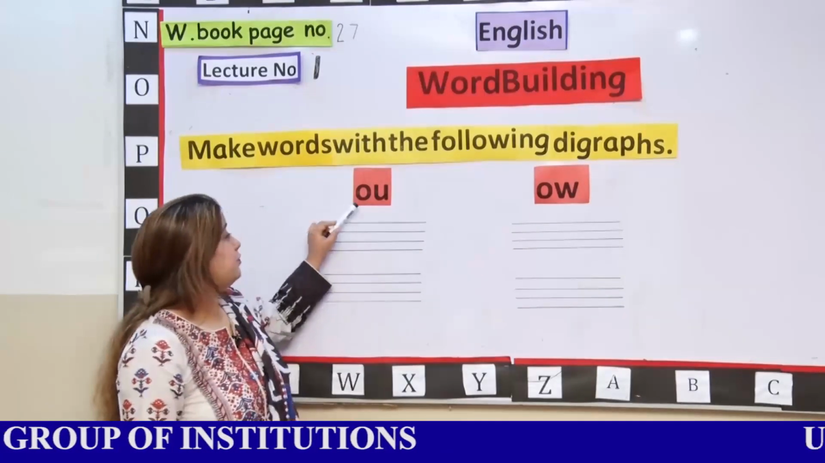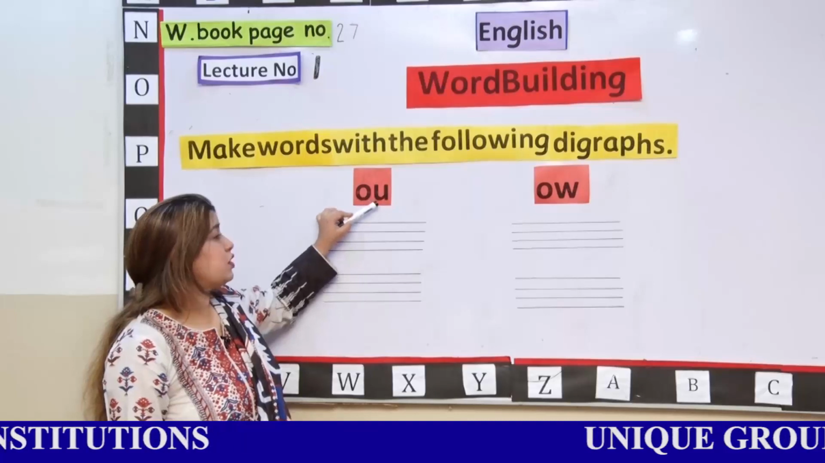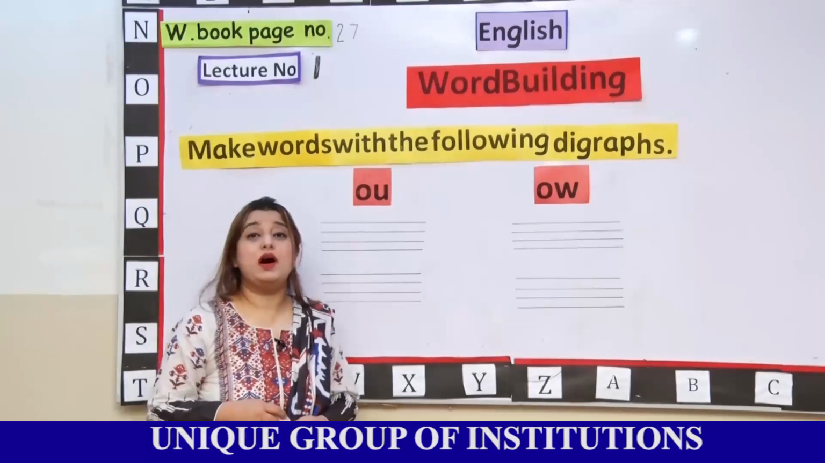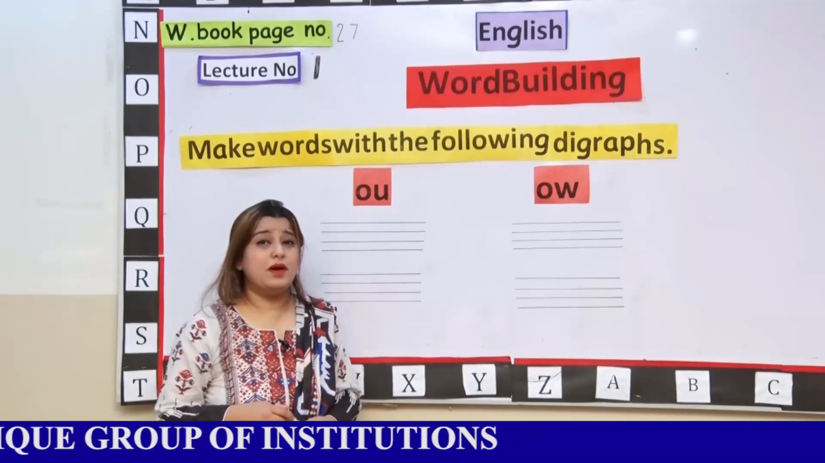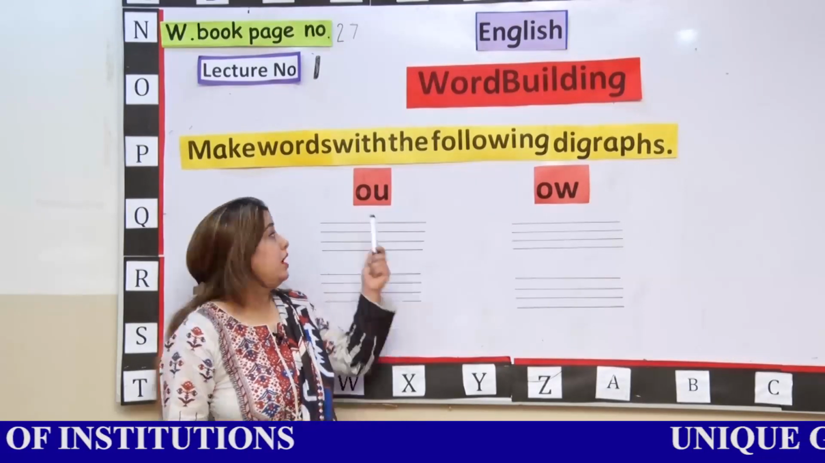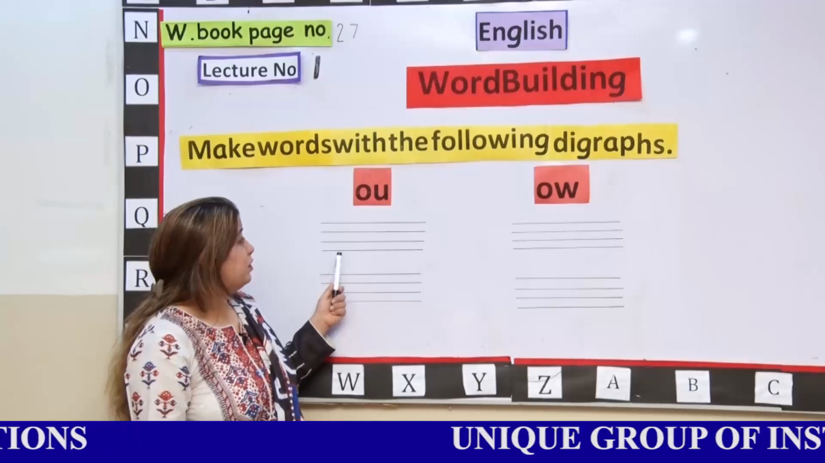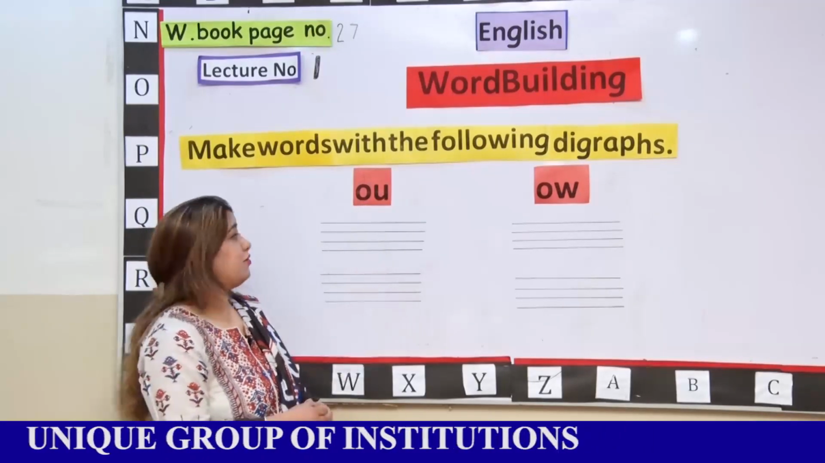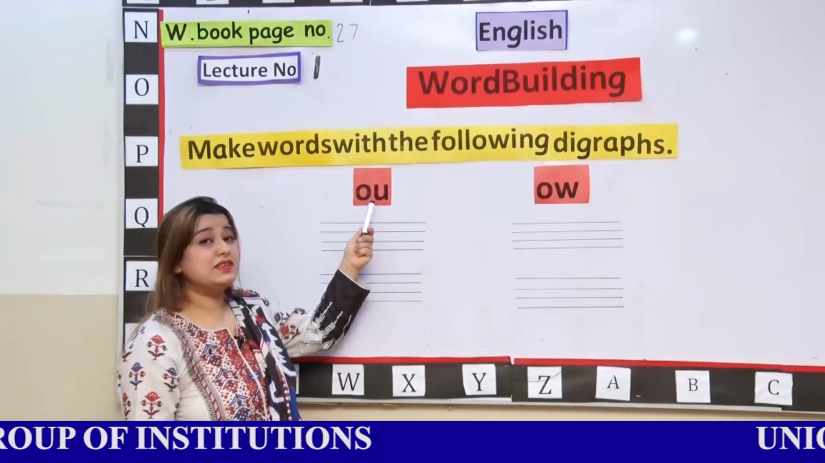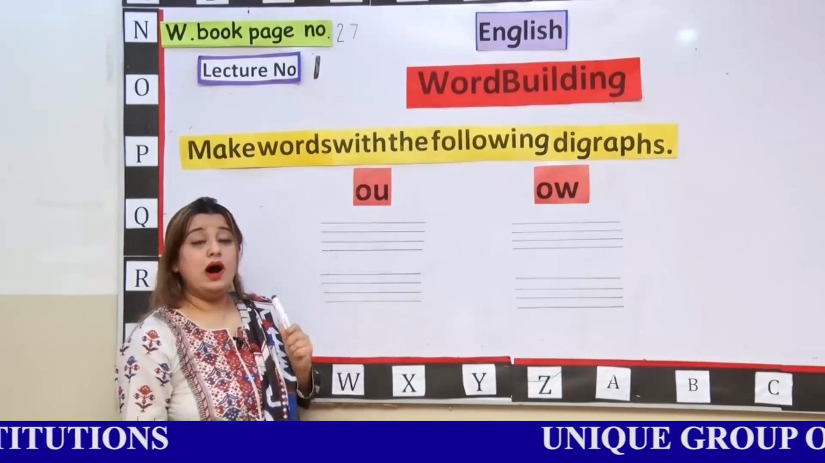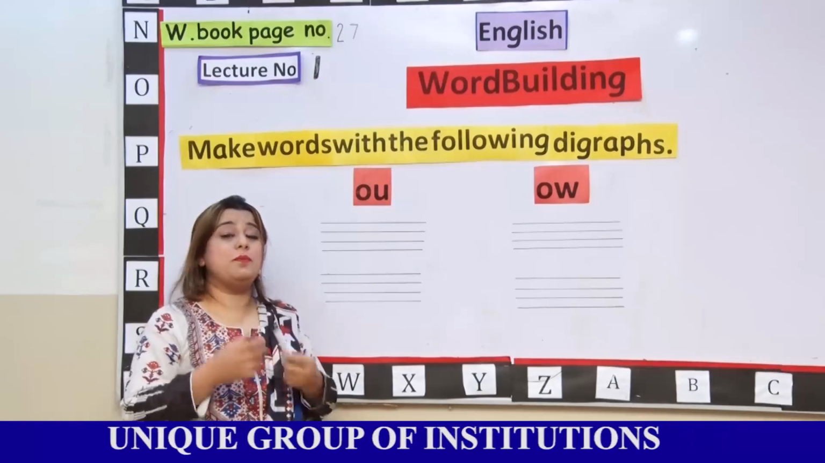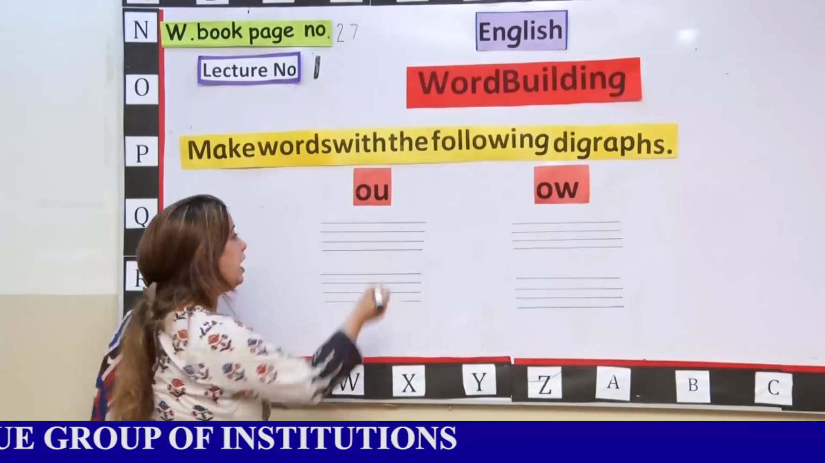The first digraph is O, U. What is the sound of U? When OU combines, it gives the sound of ow. When OU combines, it gives the sound of ow. So you have to build a word that has this digraph. Like out. Whenever you play cricket, the umpire says out.